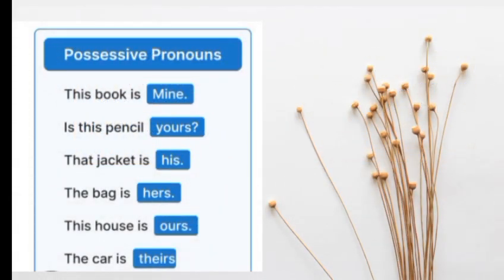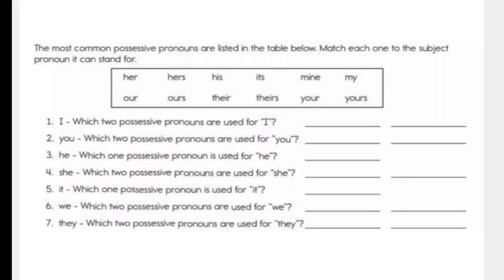Here are some examples. This book is mine. Here mine is a possessive pronoun. Is this pencil yours? This jacket is his. Here his and yours are the possessive pronouns. The bag is hers. The house is ours and the car is theirs. In this way we use possessive pronouns.